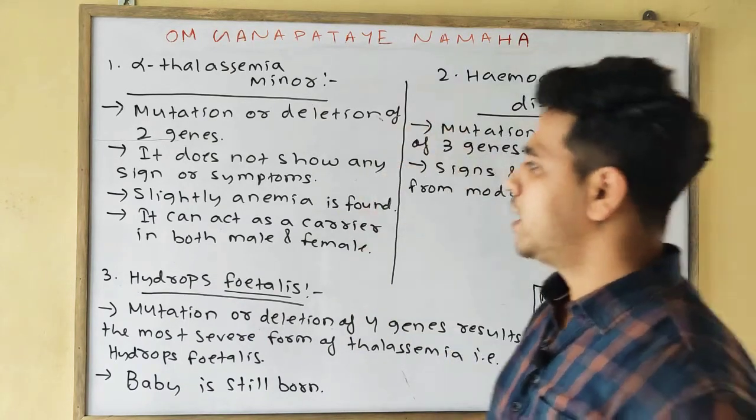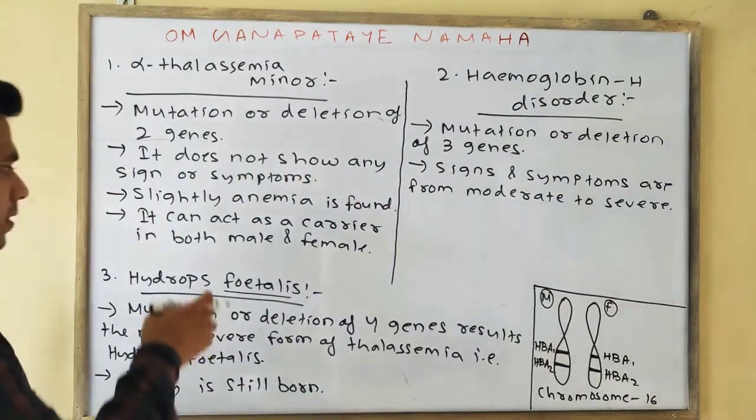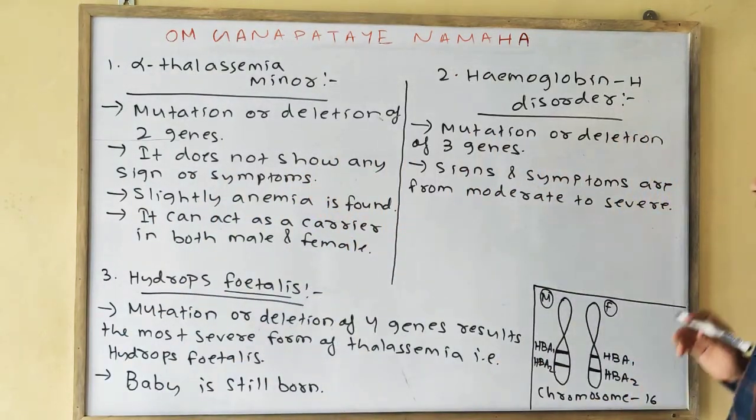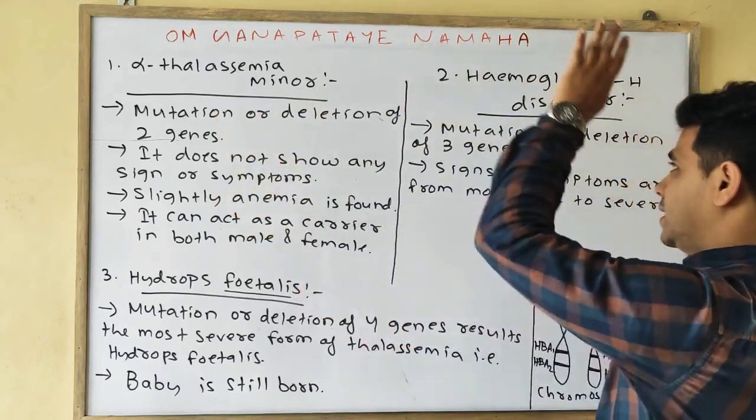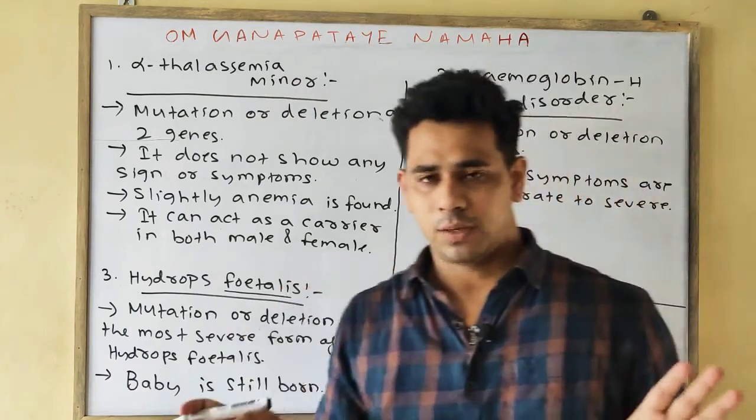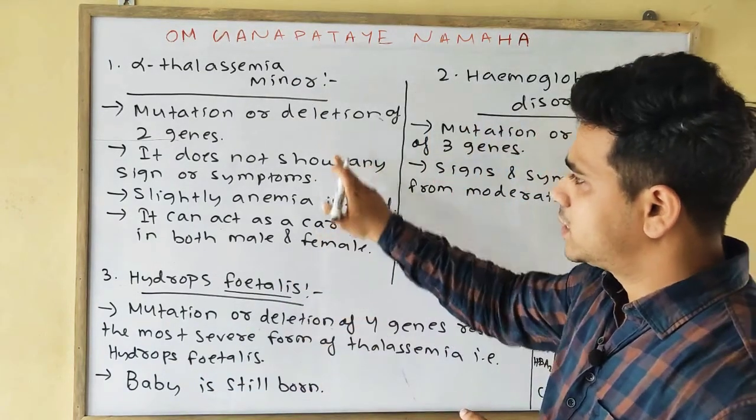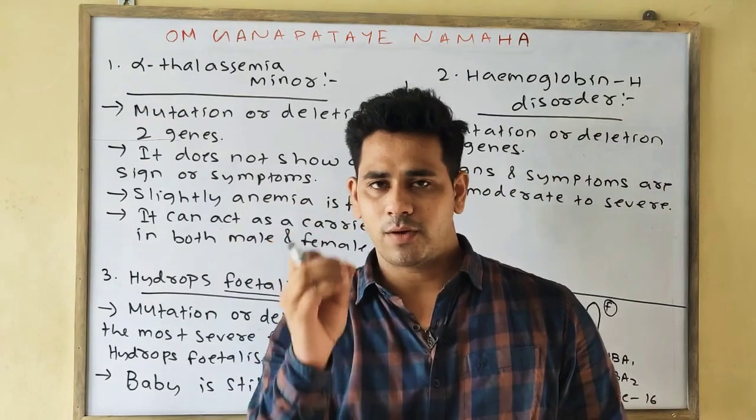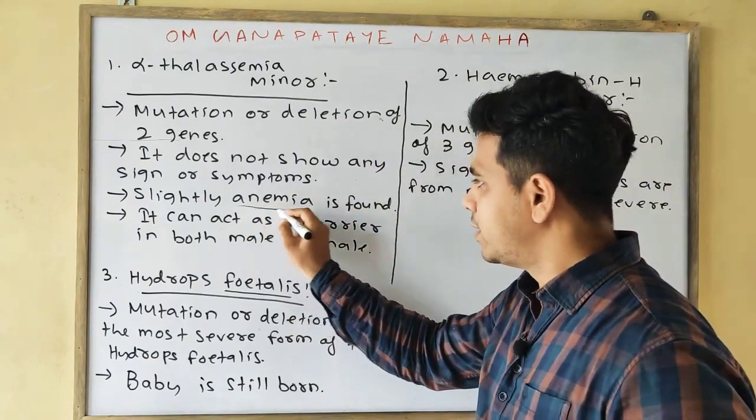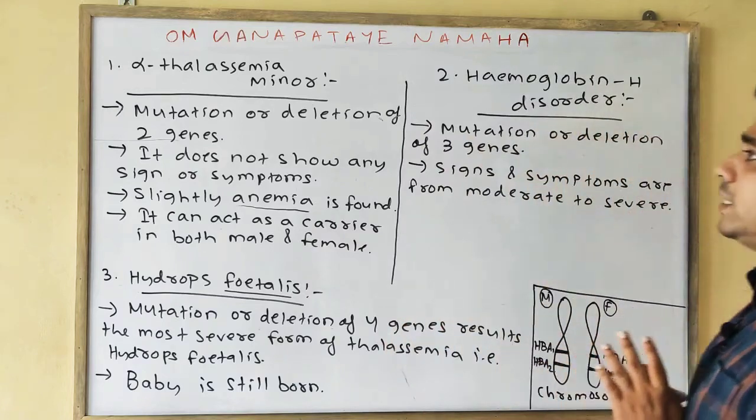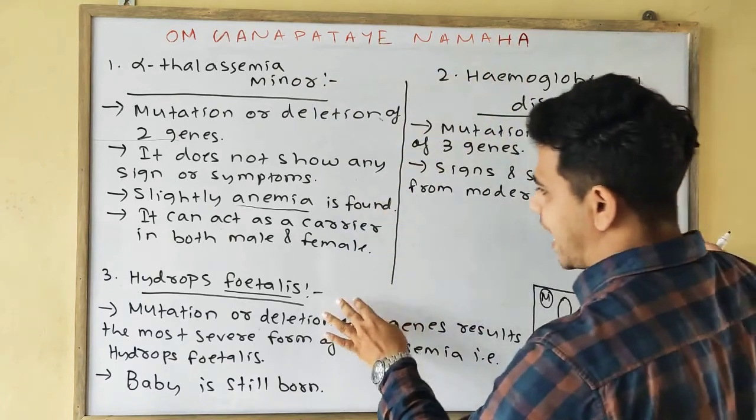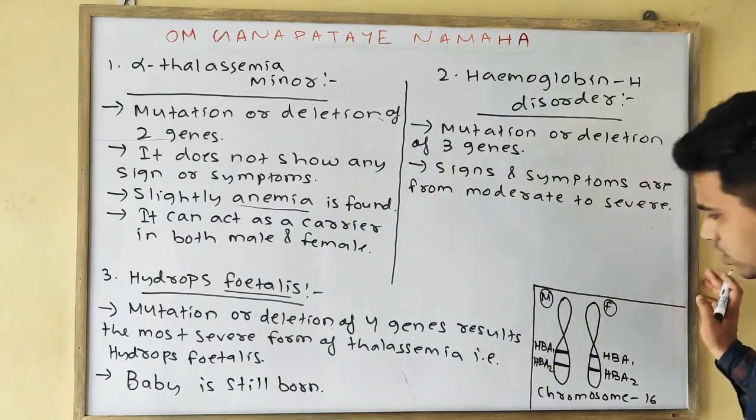In the case of alpha thalassemia minor, it can act as a carrier in both male and female, as it is the minor form of thalassemia, and in this case no symptoms or signs are found. But in the case of hemoglobin H disorder, moderate to severe signs and symptoms are found. Okay, and in alpha thalassemia minor, a slight or minor form of anemia is also found. Okay, so these are your 3 types of alpha thalassemia: minor, hemoglobin H disorder, and the third one is hydrops fetalis. Please note down.